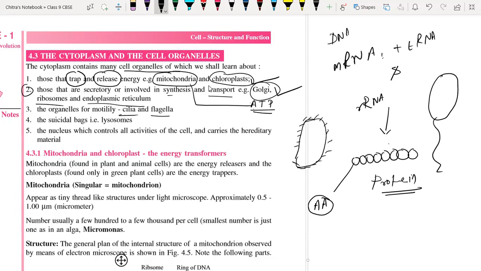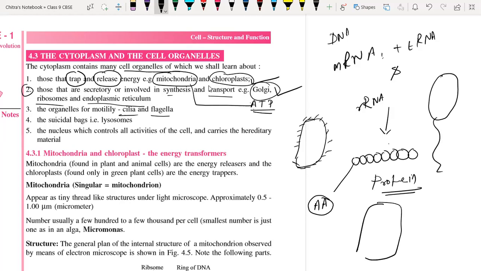See what happens generally in our cell. Biochemical reactions take place for the formation of energy. During the formation of energy, waste material is formed within the cell.